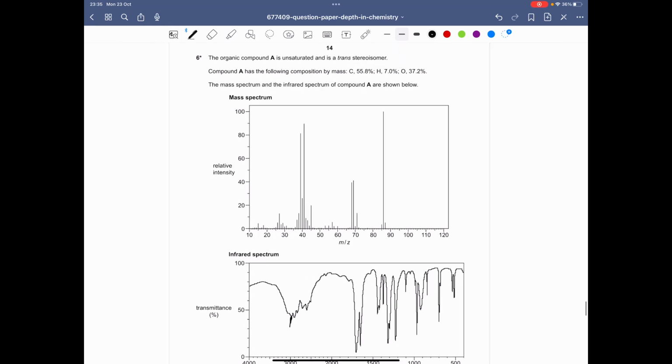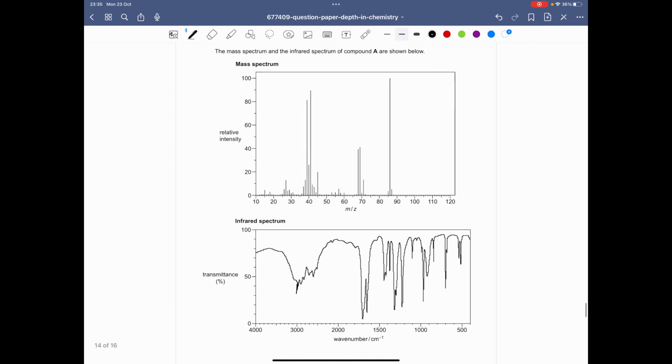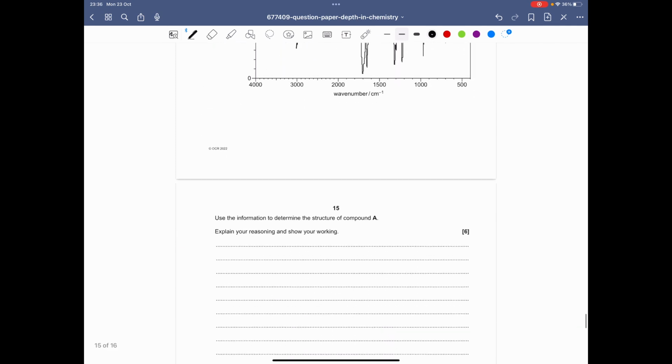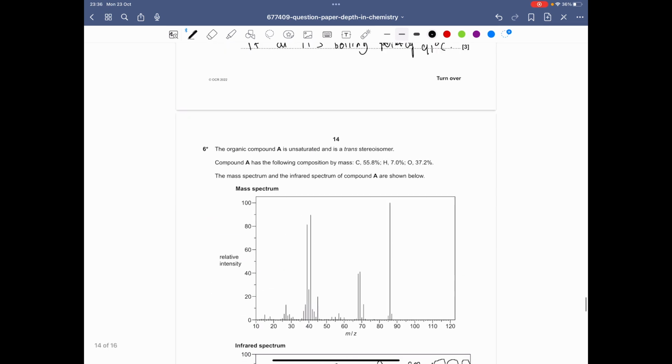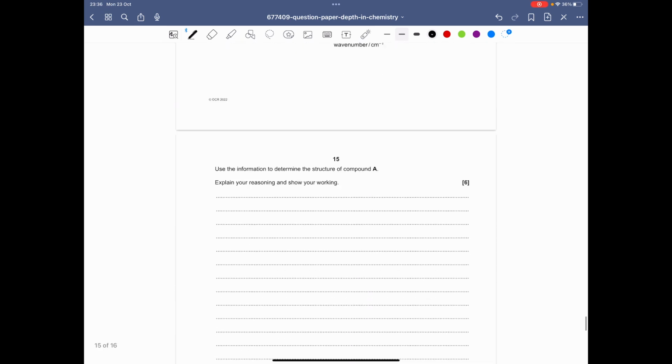Right, so question 6, the organic compound A is unsaturated and is a trans stereoisomer. Compound A has the following composition by mass, so 55.8% of carbon, 7% of hydrogen, and 37.2% of oxygen. The mass spectrum and the infrared spectrum of compound A are shown below. Also here we've got its mass spectrum and its infrared. So this is your typical infrared mass spec question. If you practice these enough, it's pretty simple to get 6 marks.